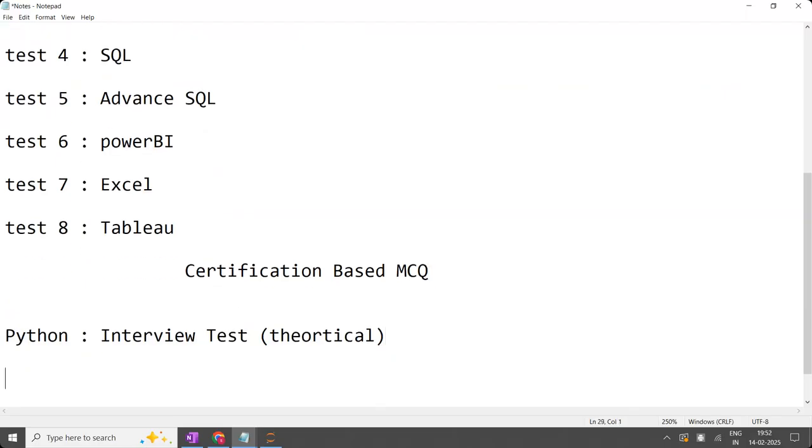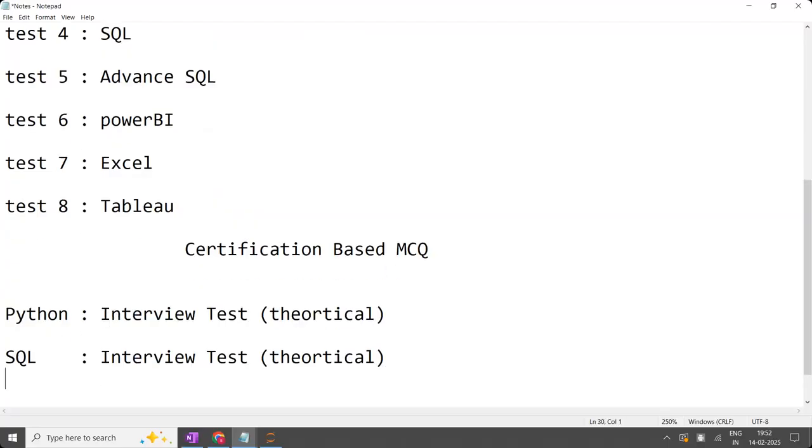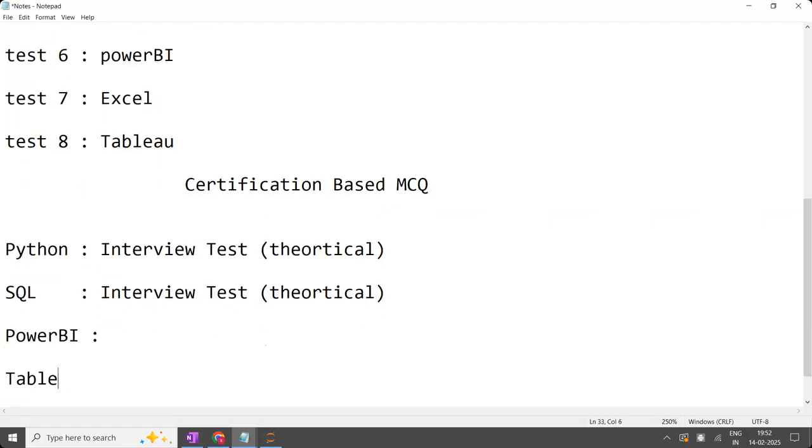So one test will be on interview theory questions for Python, one test will be on SQL related interview questions, and similarly one on Power BI, followed by Tableau.